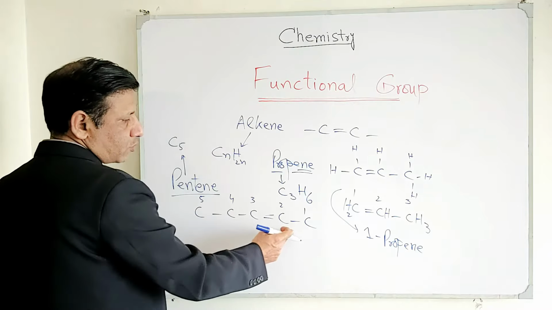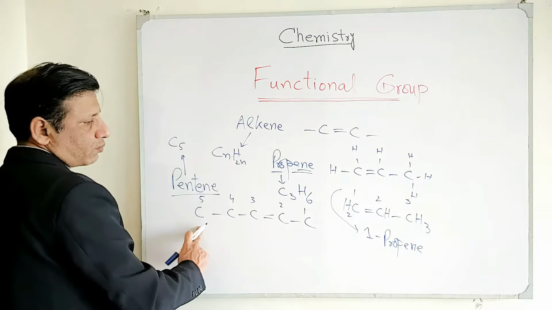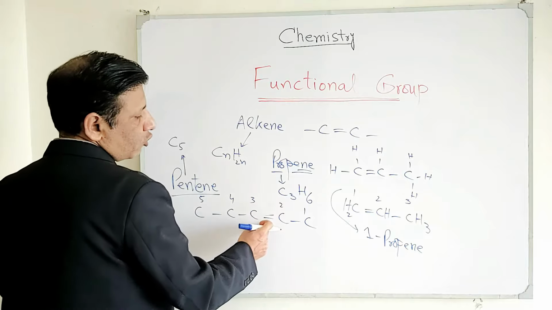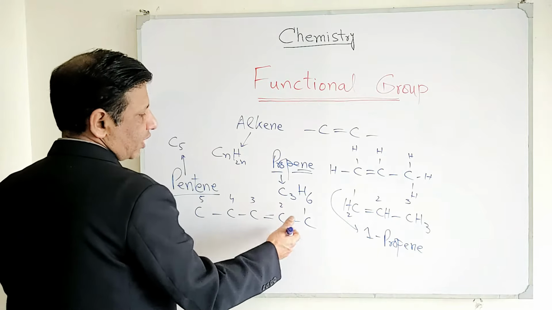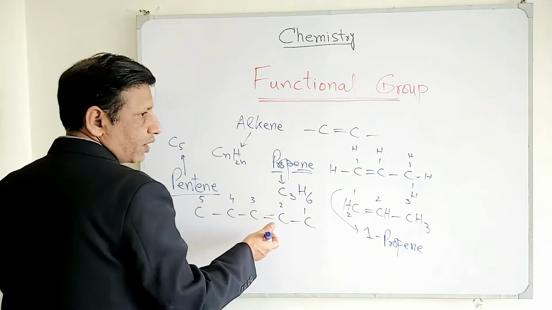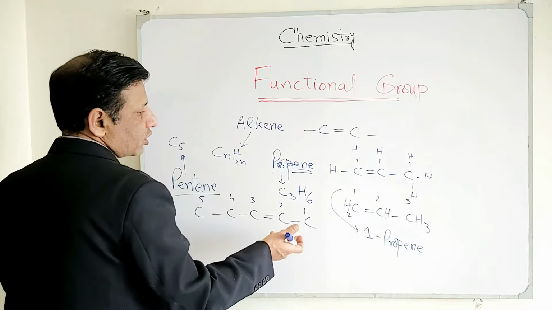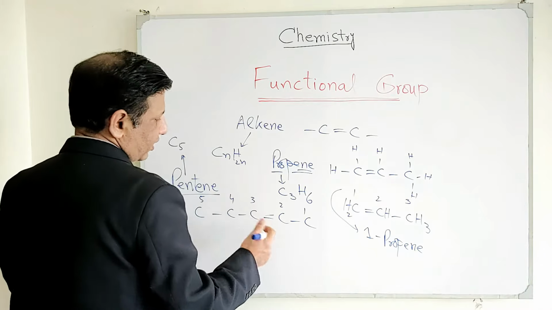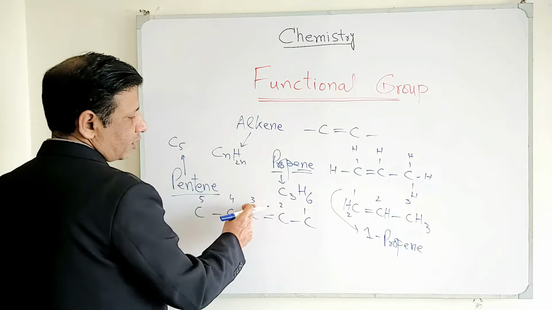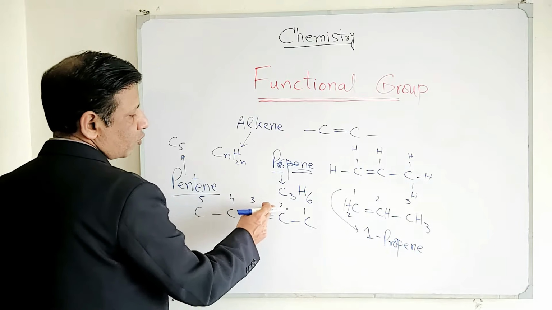And why are we supposed to start numbering from this side and not from this side? Because the functional group is nearby here. So that's why we need to start the numbering from the position at which the double bond is closest. So now you can see the double bond exists between carbon number 2 and 3.